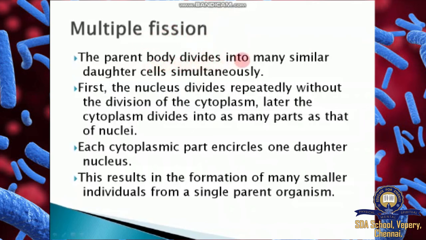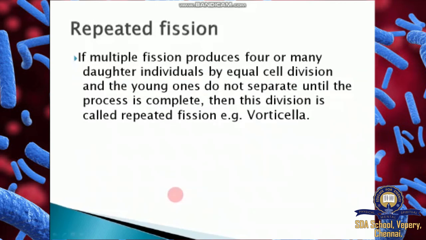The parent body divides into many similar daughter cells simultaneously. First, the nucleus divides repeatedly without division of the cytoplasm, because conditions are unfavorable. Later, when conditions become favorable, the cytoplasm divides immediately into as many parts as there are nuclei. Each cytoplasmic part encircles one daughter nucleus, so every nucleus is encircled with cytoplasmic content. This results in the formation of many smaller individuals from a single parent organism.